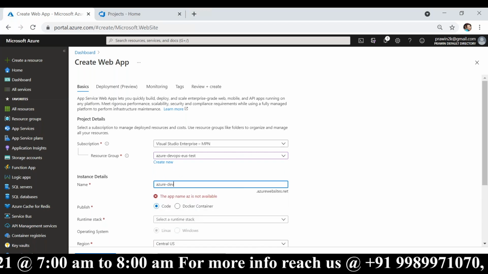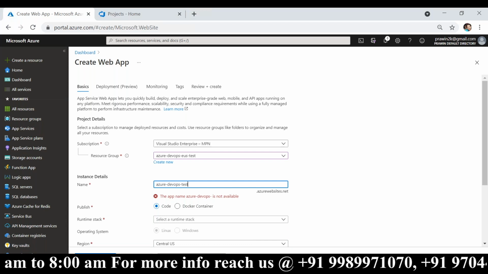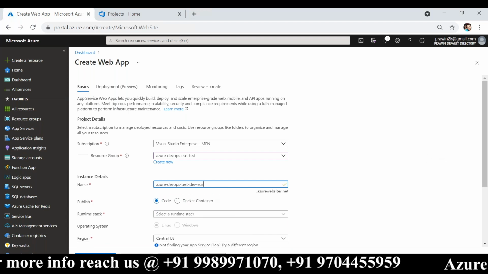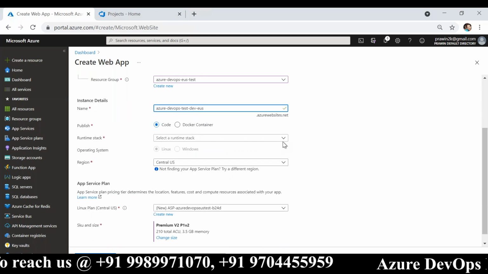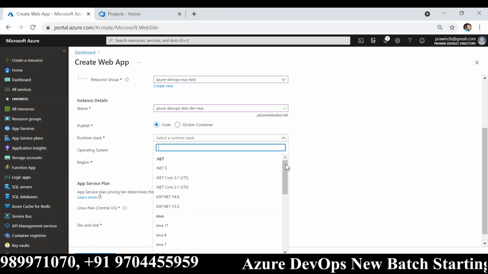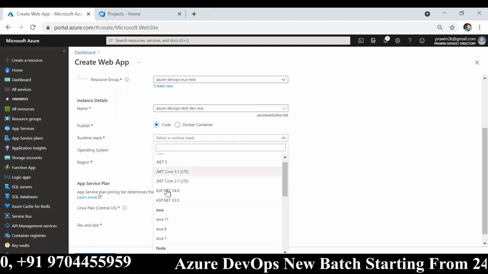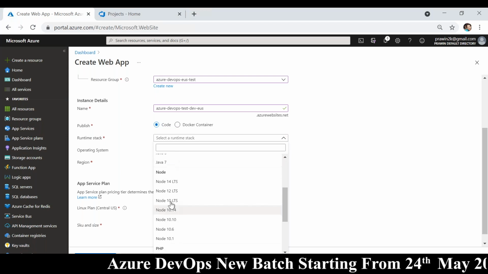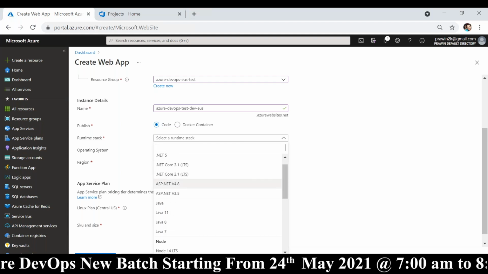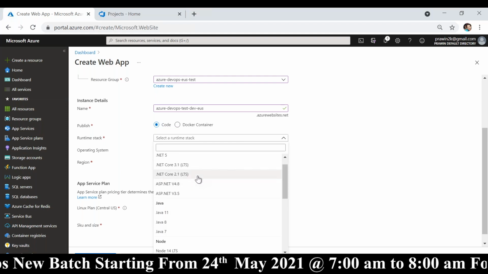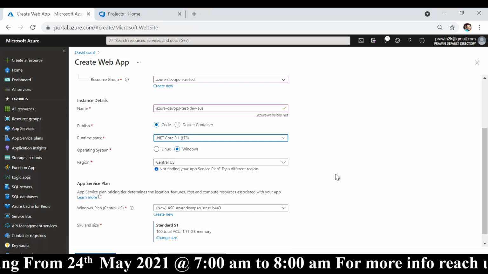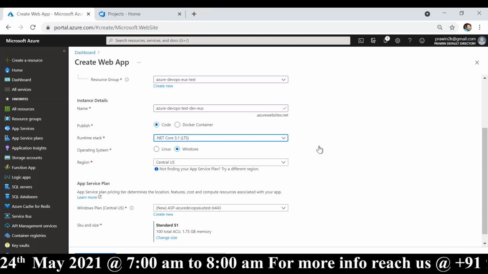Azure-DevOps-test. This is for the dev environment in East US. Now you can choose what type of application this is. App service supports all of this. It supports .NET multiple versions, Java multiple versions, Node.js multiple versions, PHP, Python, Ruby, everything. So we don't have to do any installation of software, any configuration, nothing. Just come here and choose an item in the drop down. This can be changed later as well.